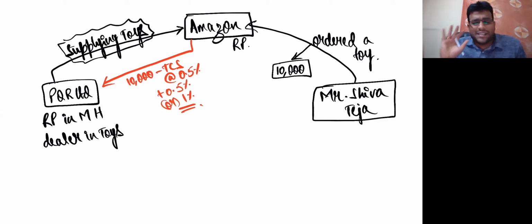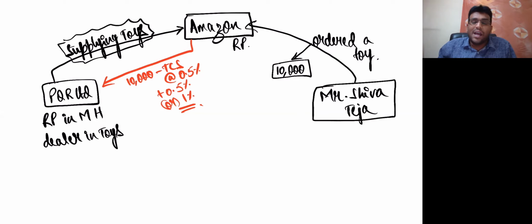See, the name is TCS, but the concept is like TDS only. The reason they use the word TCS is because Amazon is not the actual payer. Amazon is only acting as a collecting agency. I repeat one more time, Amazon is not the actual payer. The actual payer is Shivateja. But Amazon is acting as a collecting agency. That is why we are calling this tax collected at source. Tax collected at what, my dear friends? Source. Very beautiful line actually. TCS stands for tax collected at source. Are you understanding this part, everybody?